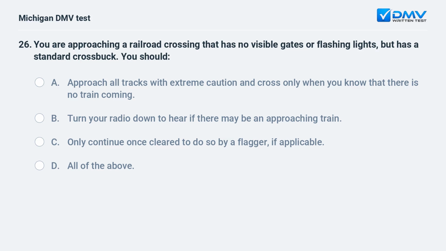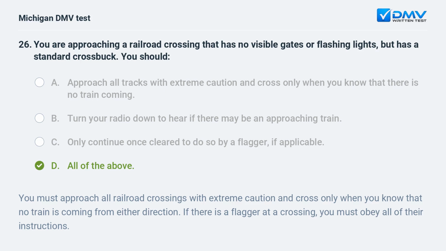You are approaching a railroad crossing that has no visible gates or flashing lights, but has a standard crossbuck. You should: a. Approach all tracks with extreme caution and cross only when you know that there is no train coming. b. Turn your radio down to hear if there may be an approaching train. c. Only continue once cleared to do so by a flagger, if applicable. d. All of the above.